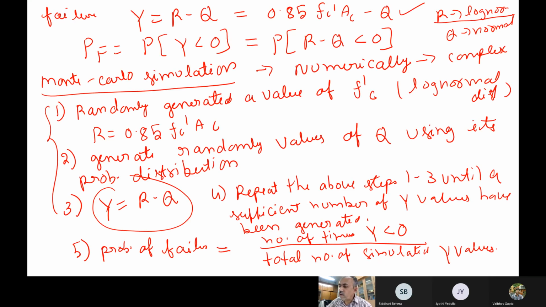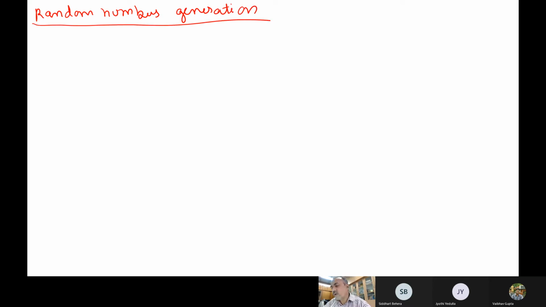So the starting point of all these Monte Carlo simulations is random number generation. So this is the starting point: how to generate random numbers. Okay. Now, of course, there are numerical techniques, but nowadays all the computers have a random number generator. If you take MATLAB or Python or whatever, you can generate any type of random numbers, giving a seed value. So if you give one seed value, it generates one set of random numbers.